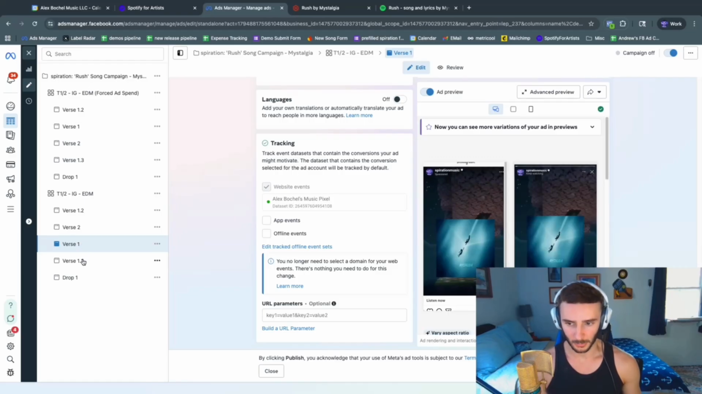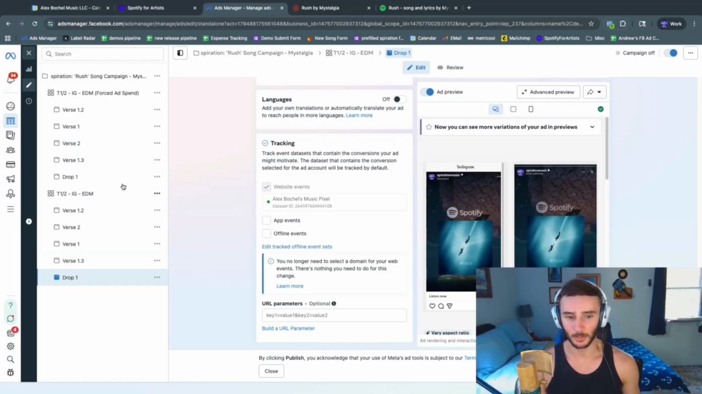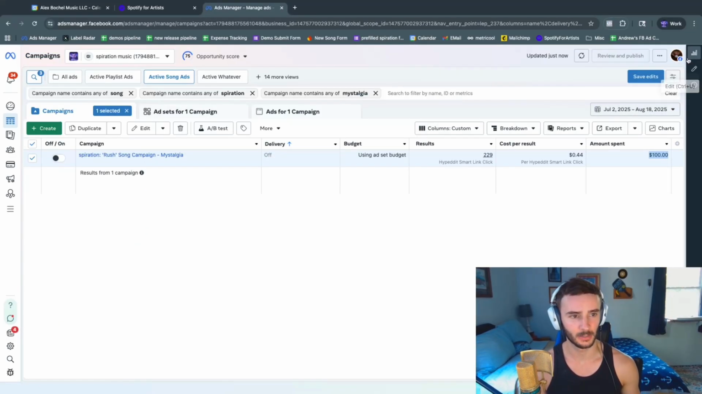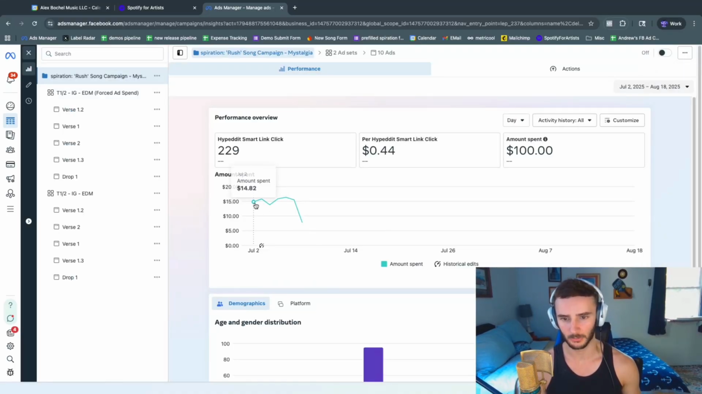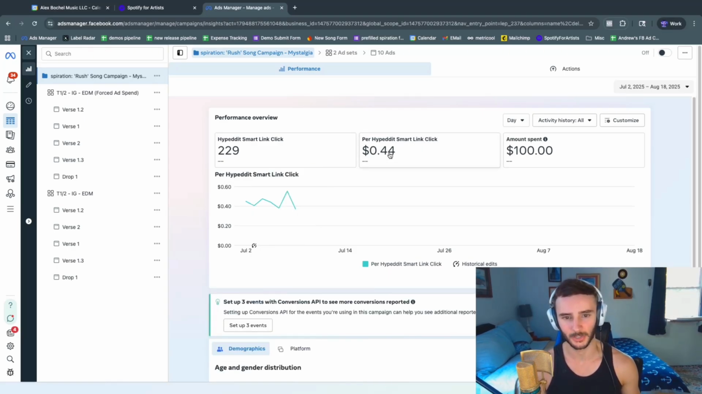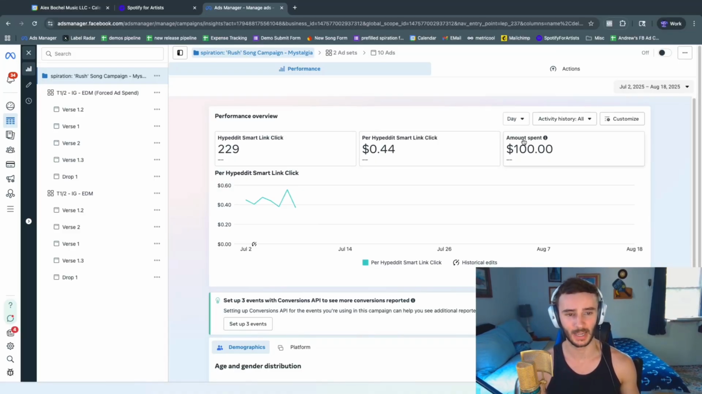Again, the only difference between all of these ads is that they are playing different parts of the song. If we take a look at the graph of spending, we can see that the amount spent per day was around $15 until we stopped the campaign. We actually stopped this campaign at $100 because the cost was above 30 cents per result. When a cost is above 30 cents per result, I typically stop it after $100.